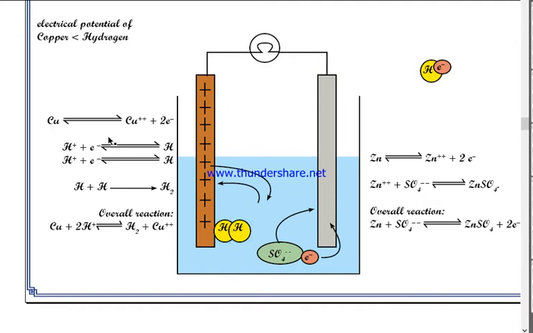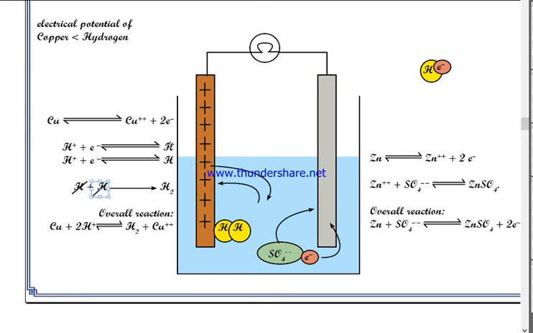Did you understand this reaction? Then you can see the overall reaction is what is happening here. Copper is utilized on the reactant side, and these two hydrogens are actually the products of these two reactions, so they can be cancelled out on both sides.